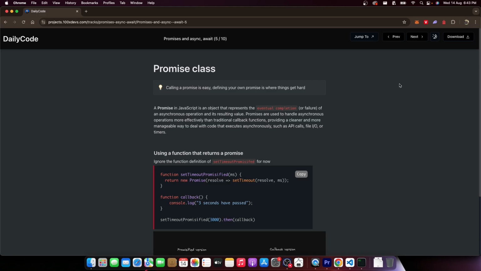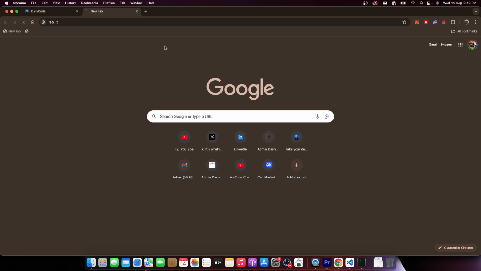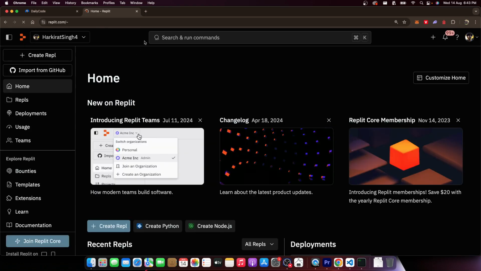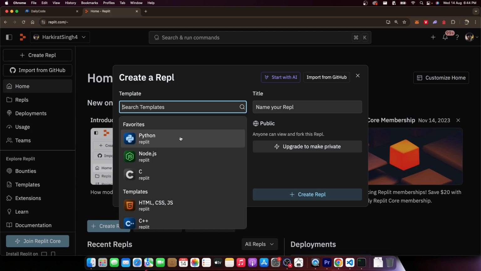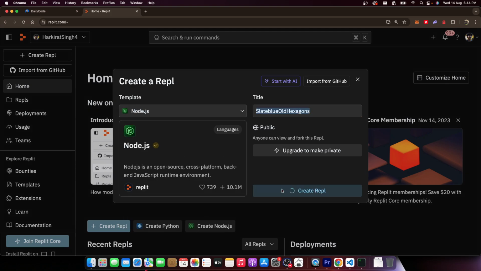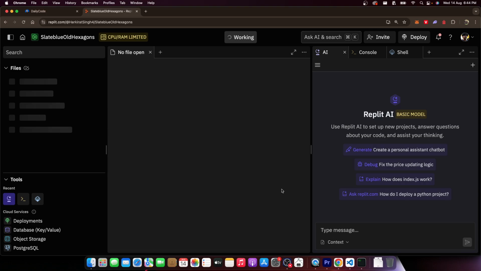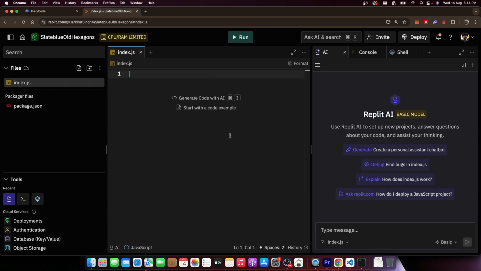All right, without any further ado, let's do a quick recap. I'm going to open Replit, but by now I hope you understand how to start a Node.js project locally, and you can run the same code locally as well. The code that I'm going to write is just going to be one function which you can use as a black box. If you understand how that function works, that's even better. The function is setTimeoutPromisified.